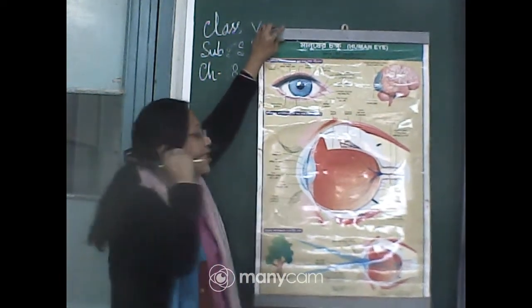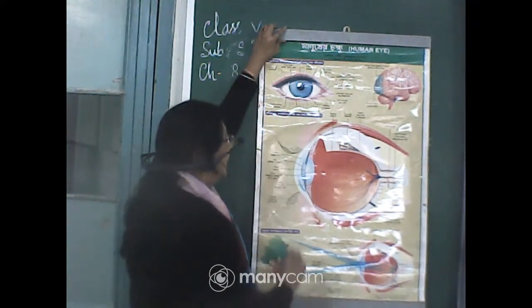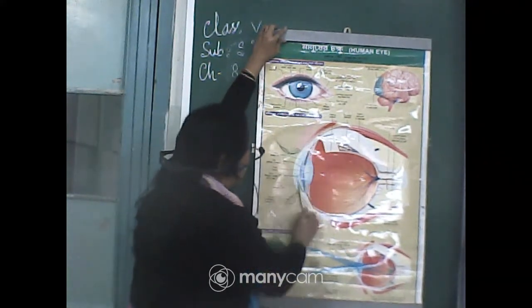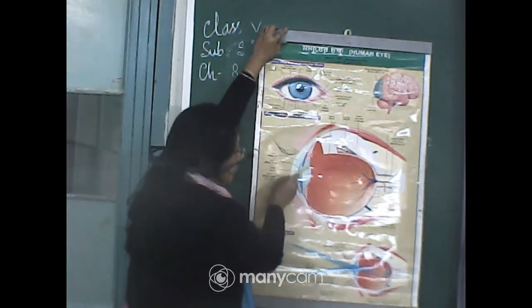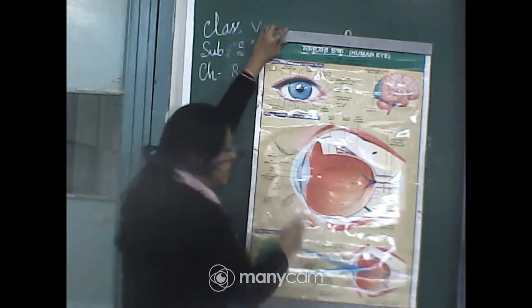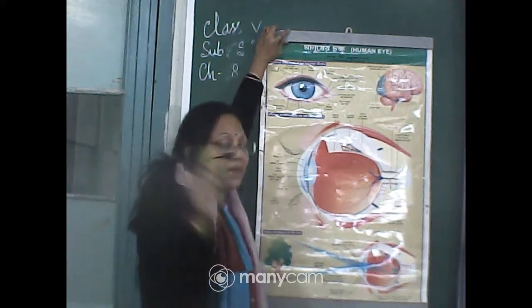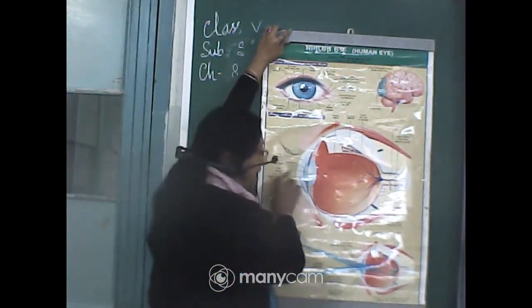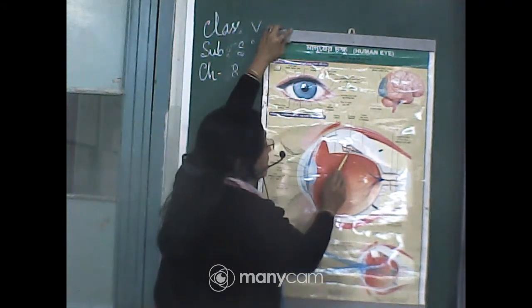Now, when we see the internal portion of the eye, the first thing is that the whole eye is covered by the cornea. Then this is the colored portion that is called the iris, and just in the center of the iris there is a small pupil through which the light rays go inside the eye and make the images on this layer.